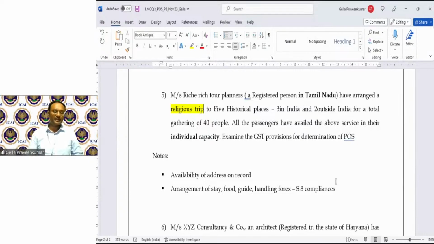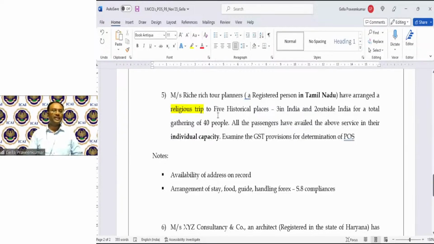If it is rendered to a registered person, that shall be the location of the recipient. To a person other than a registered person, it shall be the place where the event is actually held. And if the event is held outside India, the place of supply shall be the location of the recipient.